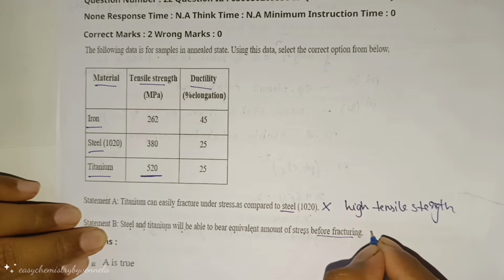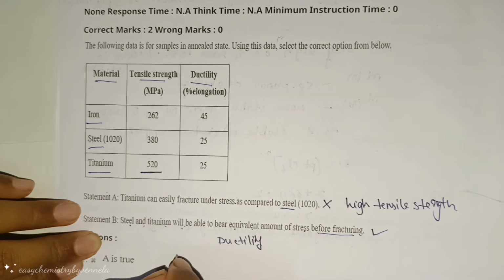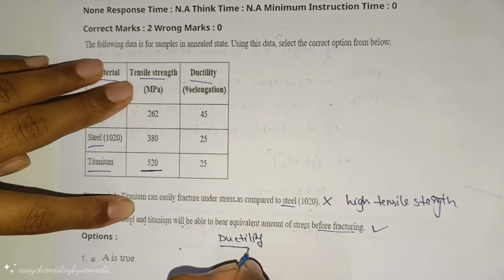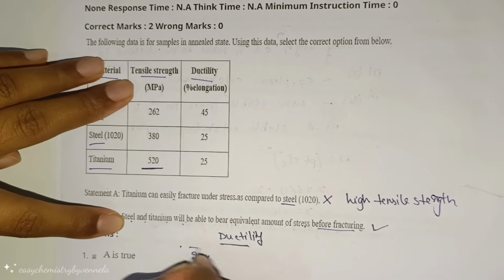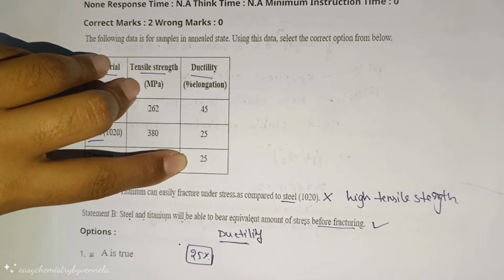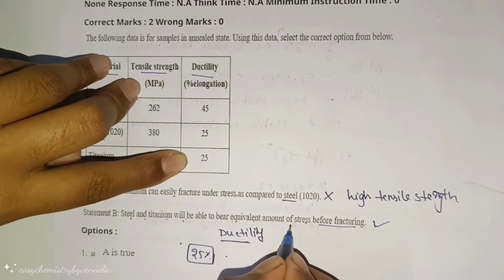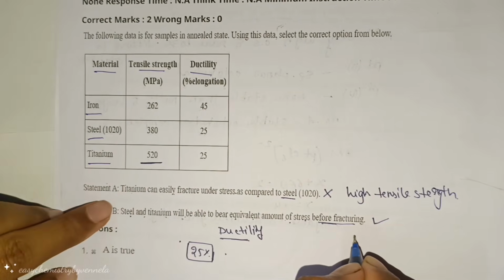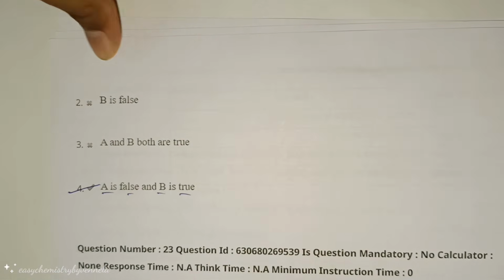Yes, this is true based on ductility. Here, if I use tensile strength, this statement is incorrect. If I use ductility, this is the correct statement. Both steel and titanium have 25% elongation, that means the same ductility, a similar amount of deformation before fracturing. So, A is false, B is correct. The correct option is the fourth one. A is false, B is true.